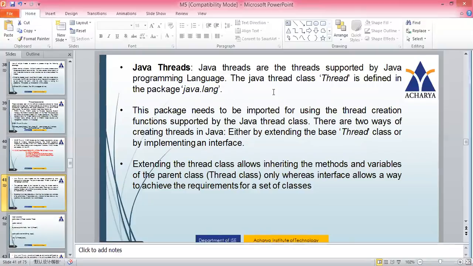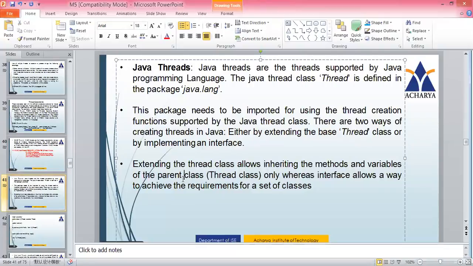The Java thread class Thread is defined in the package java.lang. So in this package java.lang, the Thread class is defined, and this package needs to be imported for using the thread creation functions supported by the Java Thread class. And there are two ways of creating threads in Java: either by extending the base Thread class, or by implementing an interface. One is you have a base class called Thread, and you extend that. In the other one, you implement an interface.